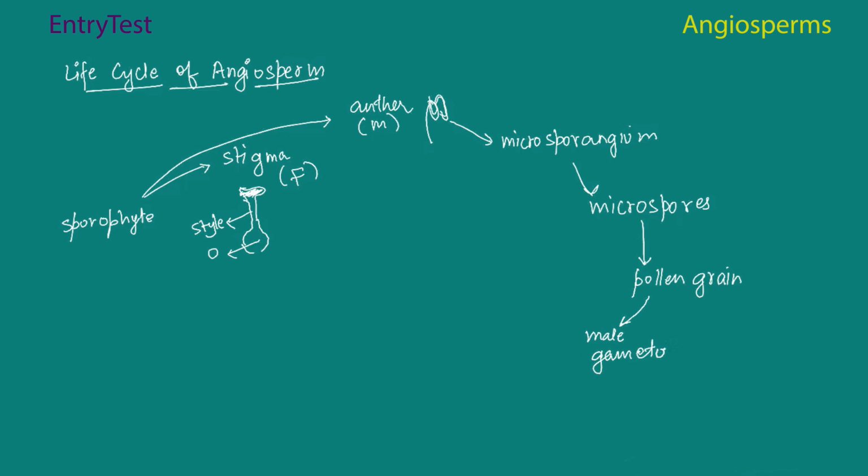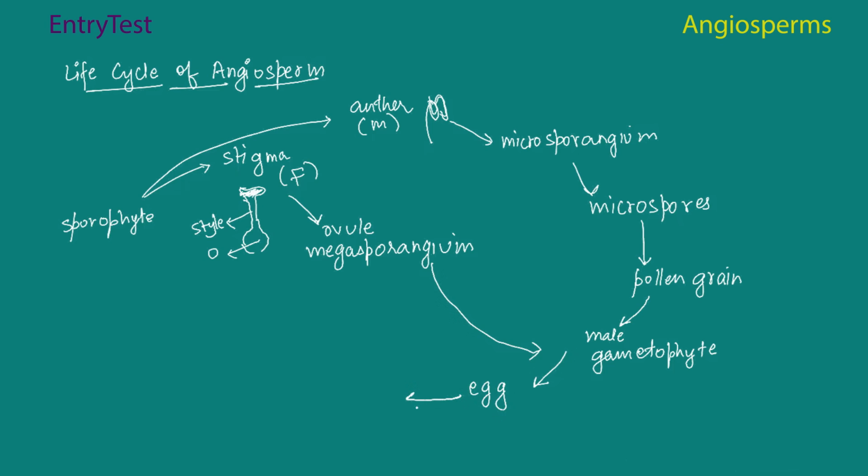Now in the meantime, let's see what happens to the ovary. The ovary has a megasporangium, which is called an ovule. This further combines with the male gametophyte and they produce the egg. This egg further gets produced into a zygote. This zygote gets in the form of an embryo. So remember, this is a fertilized egg.